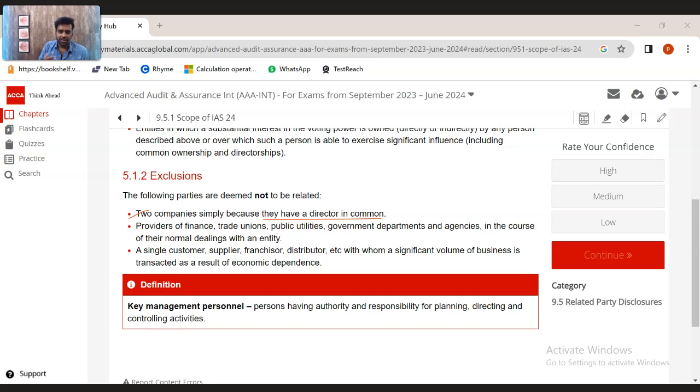Then we are all under one group, right? A, B and myself are under one group. I am the parent, A and B are my subsidiaries and associates. So if A and B then do some transaction, that will become a related party transaction.